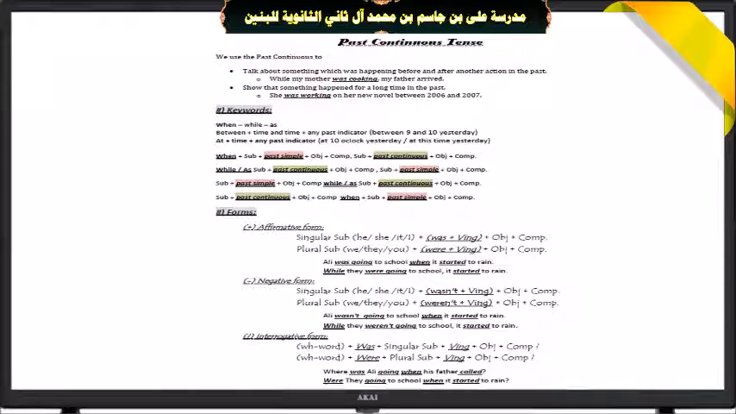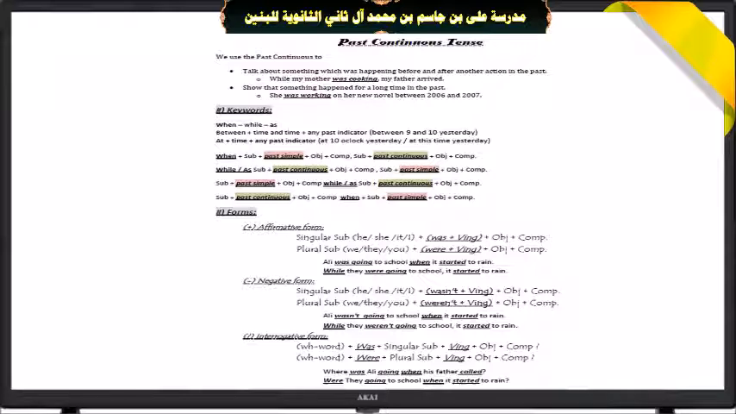Number 2, to show that something happened for a long time in the past. For example, she was working on her new novel between 2006 and 2007. So, if I ask about the period of her working on the novel, you will say that it took a year. So it took a year continuously, she was working on her novel.